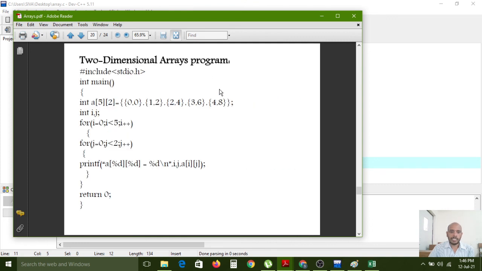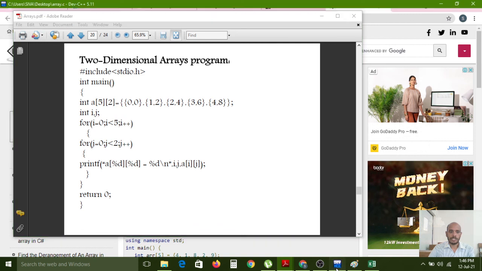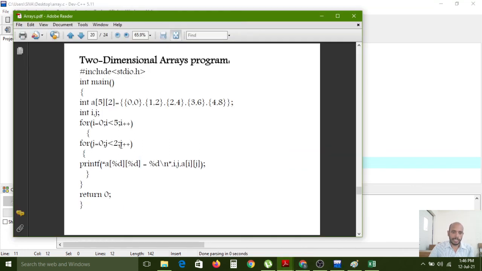Accessing 2-dimensional arrays. How can you access? Here also the 0th index we have to use. So same logic I am writing. First, the array declaration is completed, 2 rows and 3 columns. Now for accessing purpose I want to create 2 variables, int i comma j. The i is indicating rows and j is indicating columns. So for your understanding purpose, R and C I am giving. Rows and columns variables I have created.